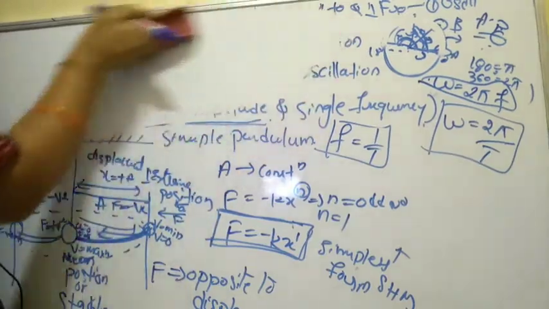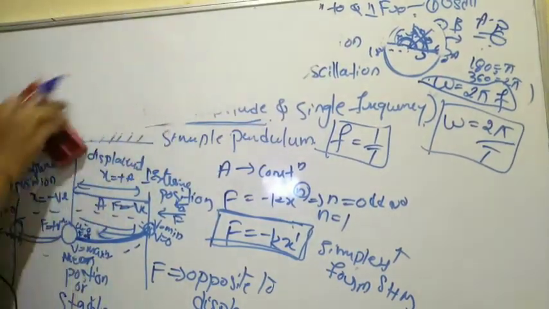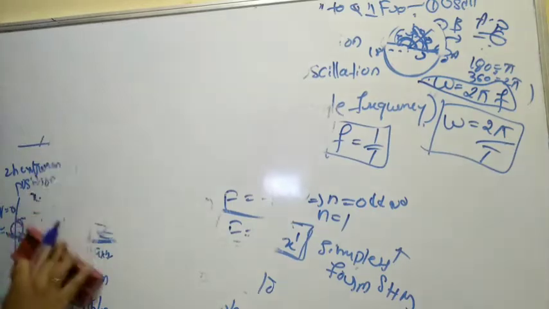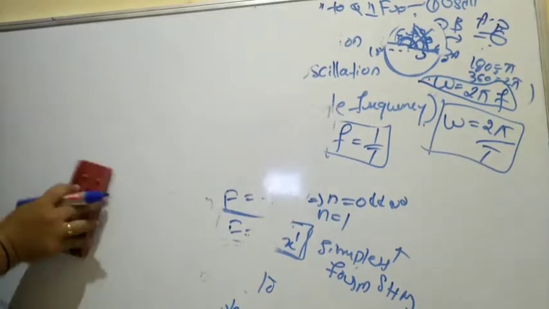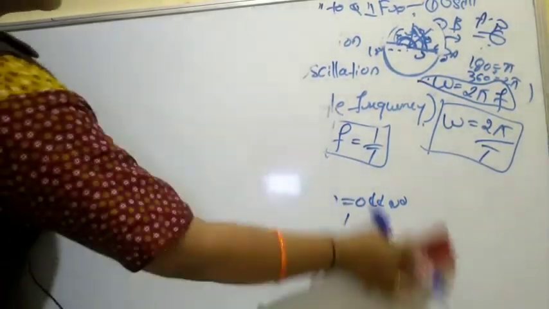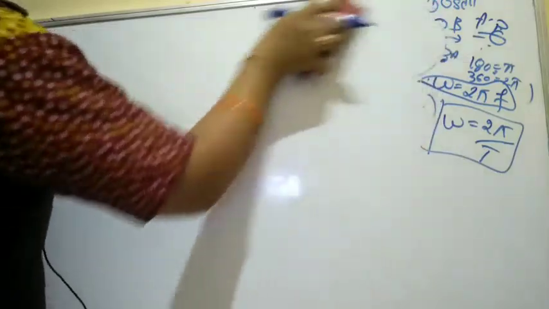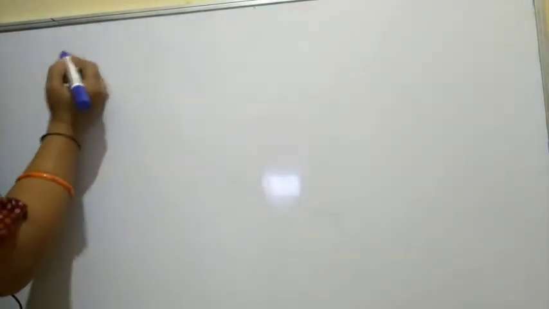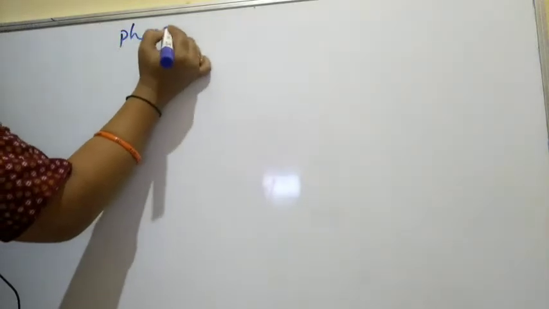Phase is nothing but the first phase, the second phase. In that example, the insect climbing the plant up and falling down tells about the to and fro motion, and it also tells the phase. So let us go ahead with the phase here.